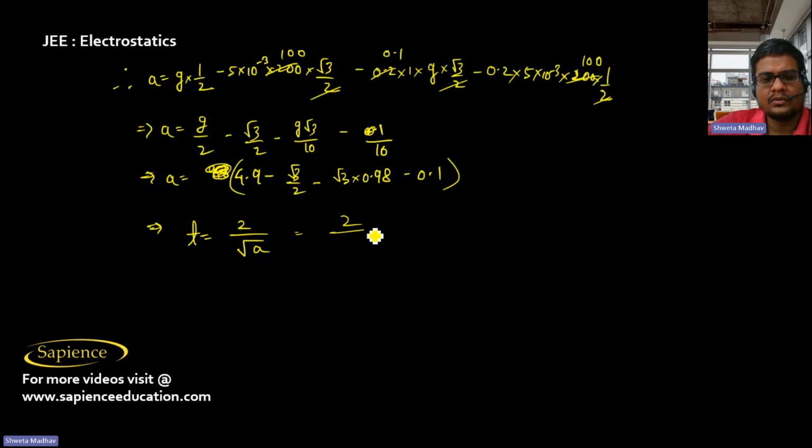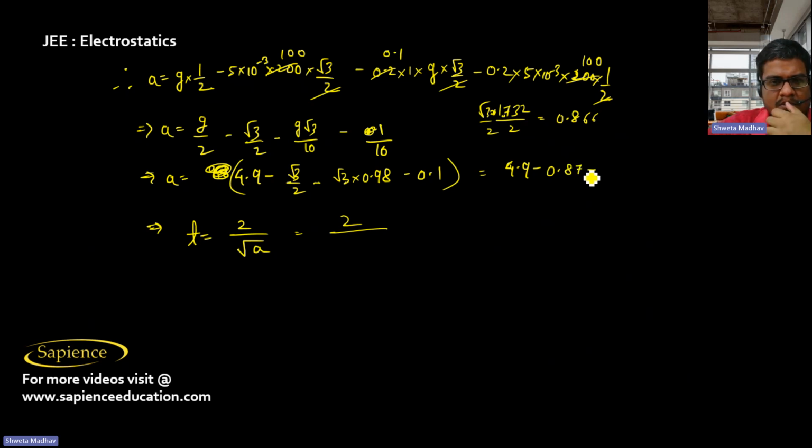Now 2 by root over this we have to find out. It is 4.9 minus 1.73 divided by 2, root 3 is approximately 1.732 divided by 2. So that is 0.87 approx. Minus 0.98 into root 3 minus 0.1 plus root 3 into 0.98.